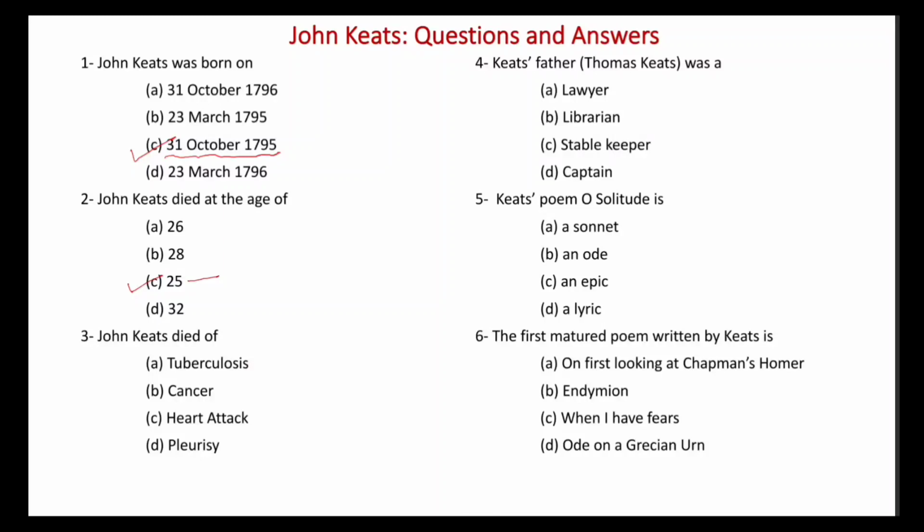In one question the correct answer is tuberculosis, TB, which is answer A, and in the second question that has been asked, there is consumption. So John Keats died of tuberculosis or consumption.